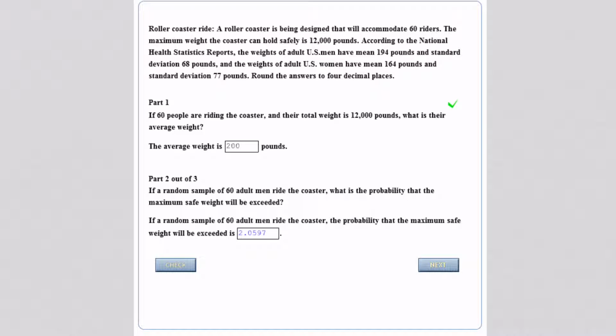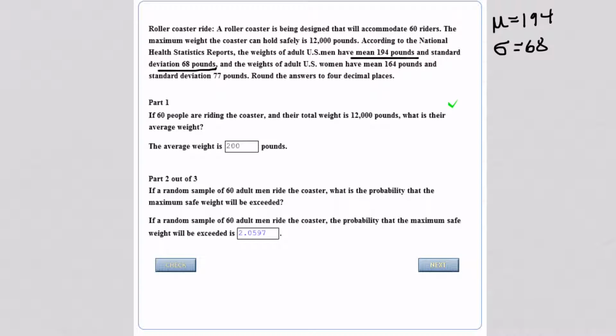In this problem, we have 60 people on a roller coaster, and in this case we're looking at the men. So the men have a mean weight of 194 pounds with standard deviation 68 pounds. So off to the side I'm going to put that information. Mean is 194 and standard deviation is 68.